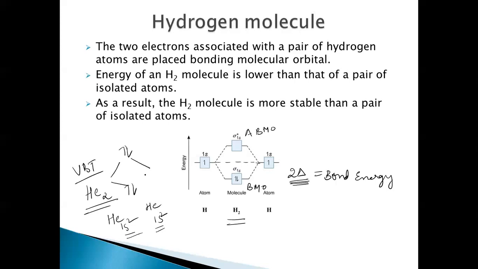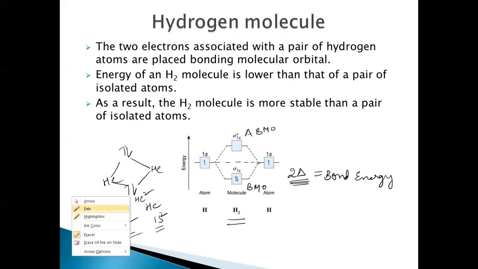This results in the formation of He2, right? So here, the electrons entering into the bonding molecular orbital will stabilize the molecule by an amount of 2 delta.